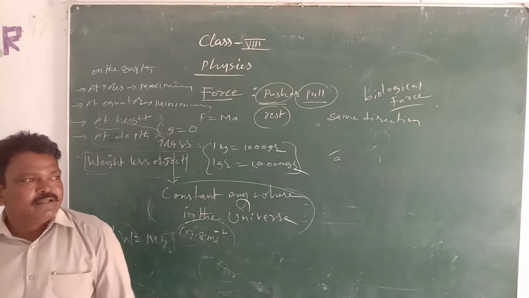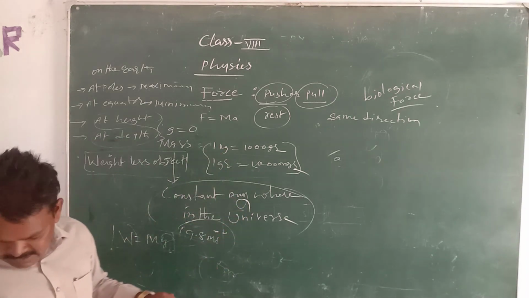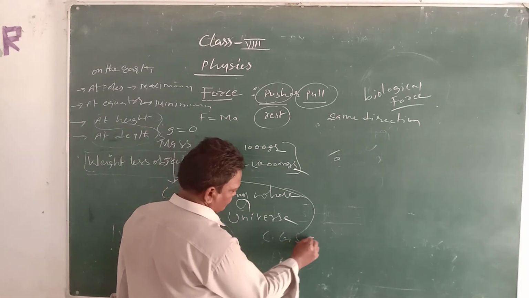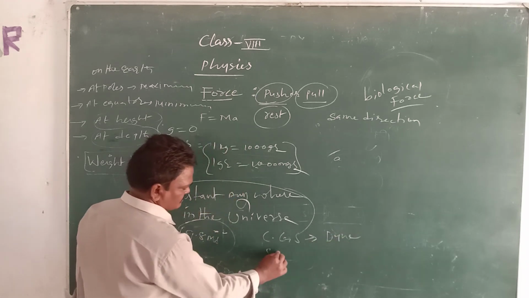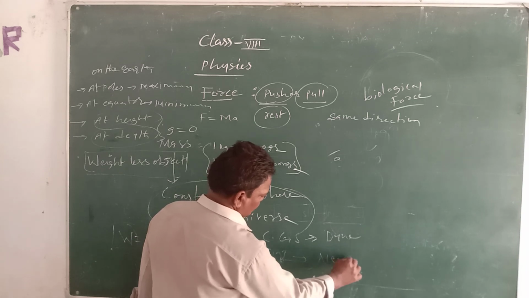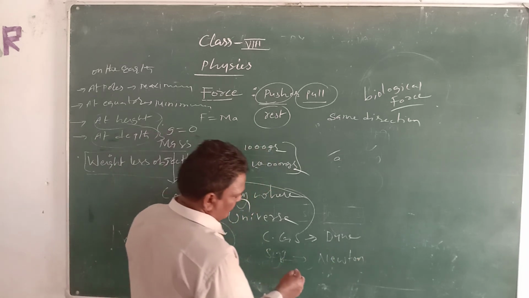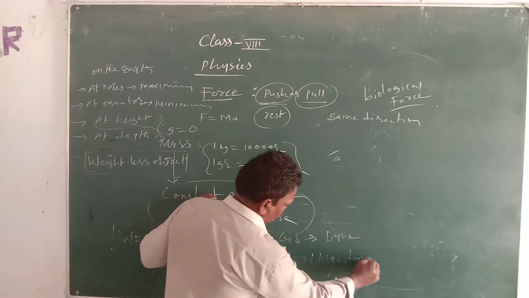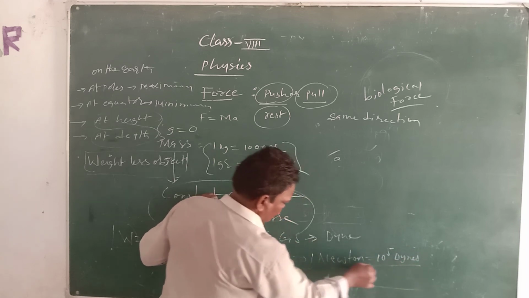Once again, the SI unit of force is newton, and the CGS unit of force is dyne. And what is the relation between newton and dyne? 1 newton is equal to 10 power 5 dynes of force.